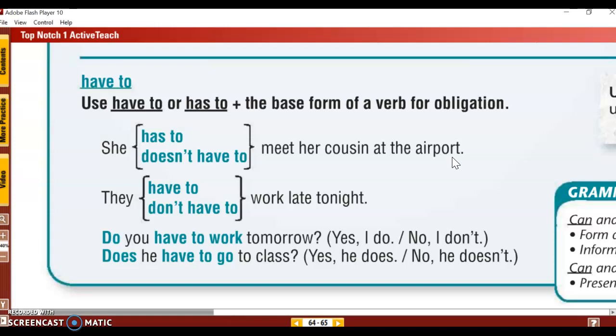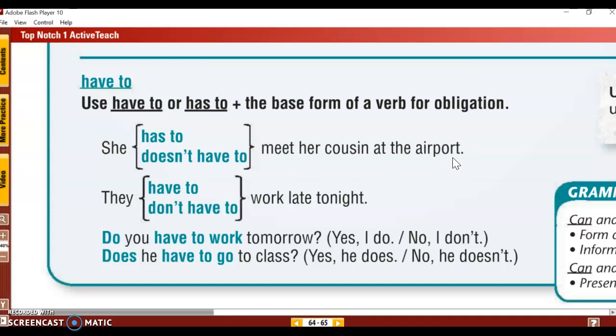If she doesn't come, the cousin will be waiting and waiting at the airport, and she will be very mad and very sad that you said you were coming and you didn't do it. That was your obligation. You agreed to pick up your cousin at the airport. So she has to meet her cousin at the airport.